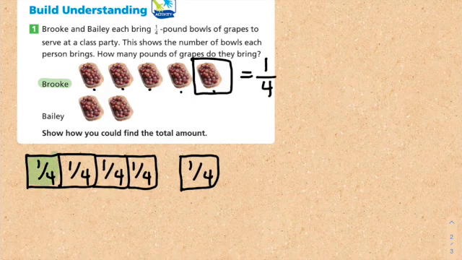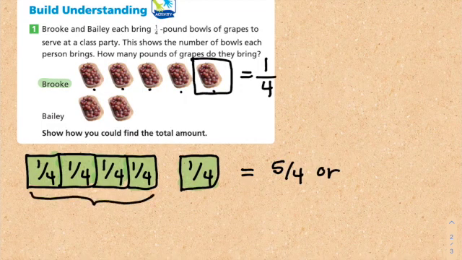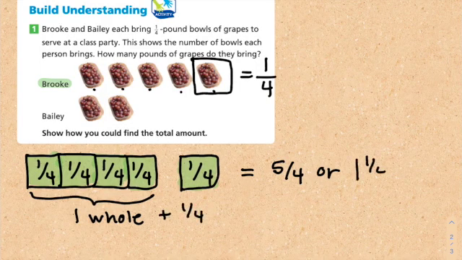So Brooke brought 1/4, 2/4, 3/4, 4/4, 5/4. So this is equal to 5/4, or 1 whole and 1/4. So 1 and 1/4. So this is what Brooke brought.